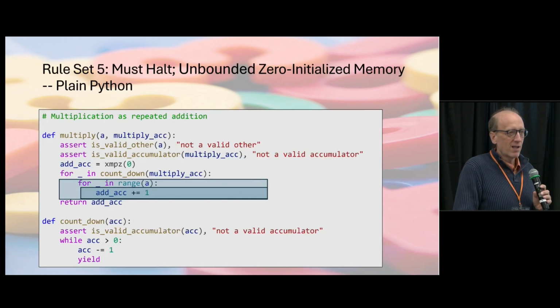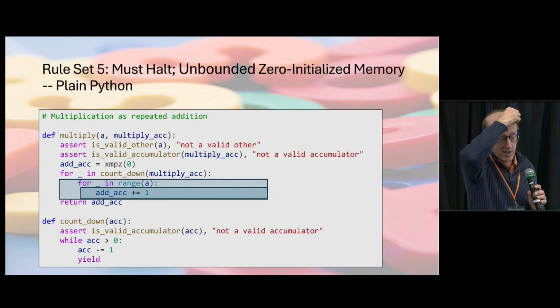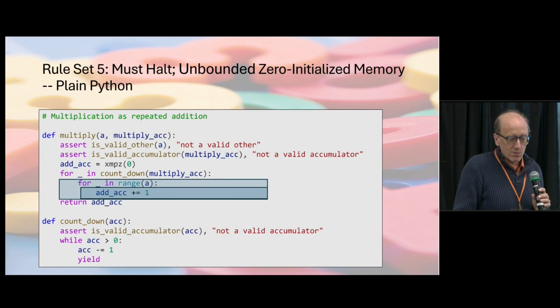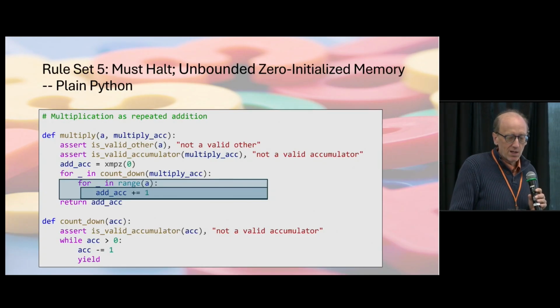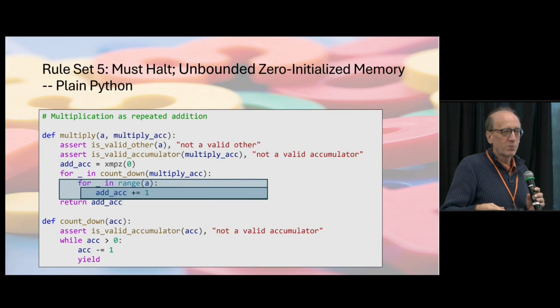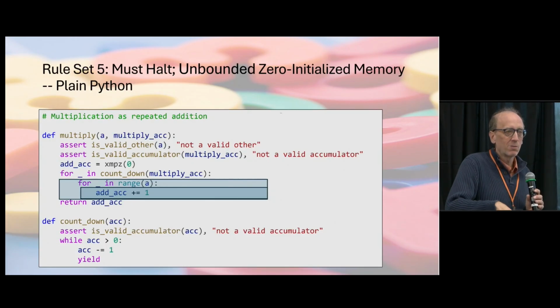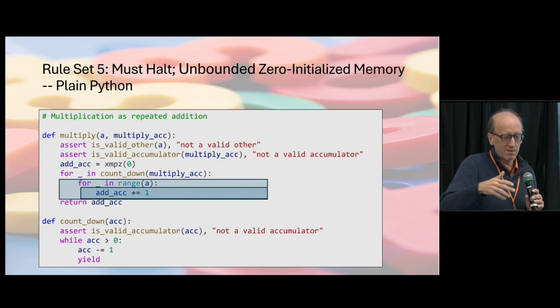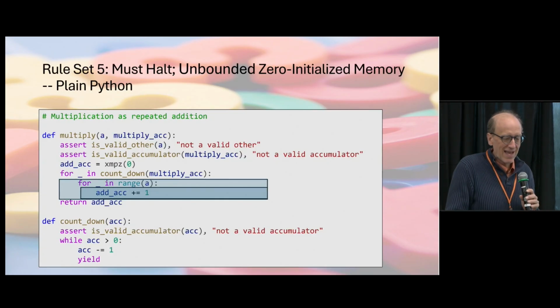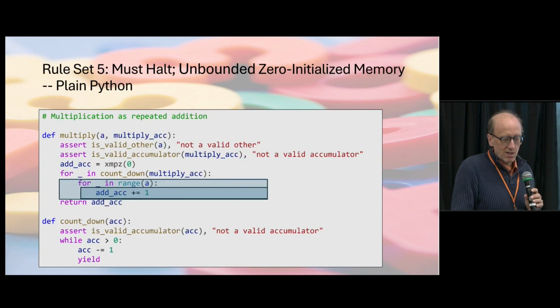So how can we do multiply in terms of repeated addition? Again, we'll take a regular integer and one of these fancy integers. We'll check their types. We'll set something called the add accumulator to 0. And then we'll loop whatever our multiply accumulator number of times is. For each one of those loops, we'll add a to our add accumulator. Hopefully, it's kind of clear that if we loop the multiply number of times, and each time we add a, at the end the add accumulator will be the product.